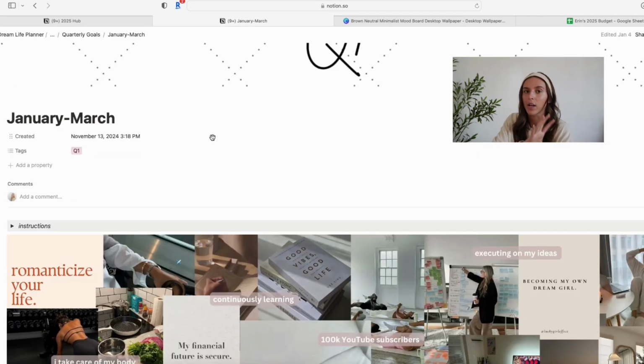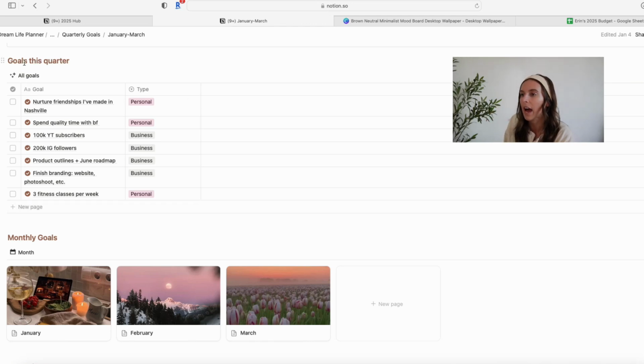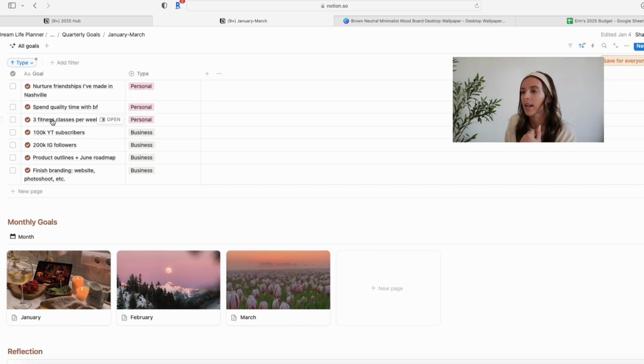Now scrolling down into my quarterly pages, I'm going to click into the February page, and I do have that little button on my home screen so I can go directly to February. Before I go into the February card, I have all of my goals for Q1 just listed out right here, and I did make a couple of updates to these as well. On the personal side, I took out one and I replaced it with 3 fitness classes per week.